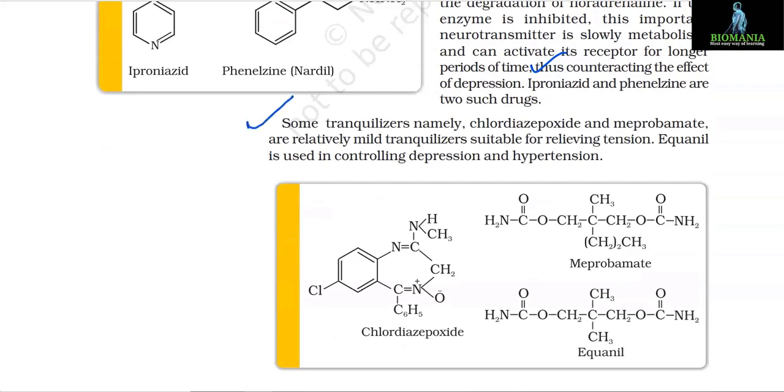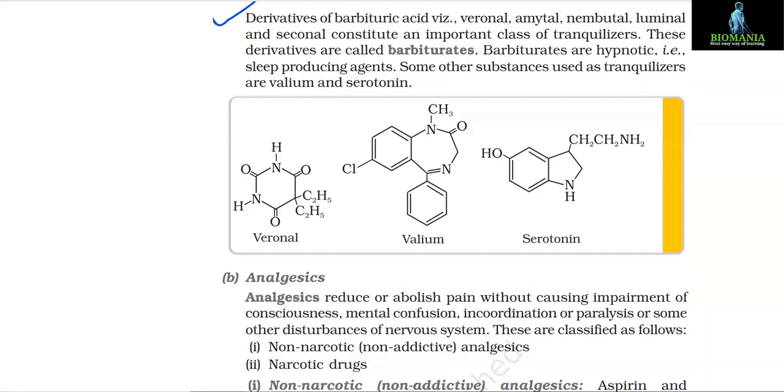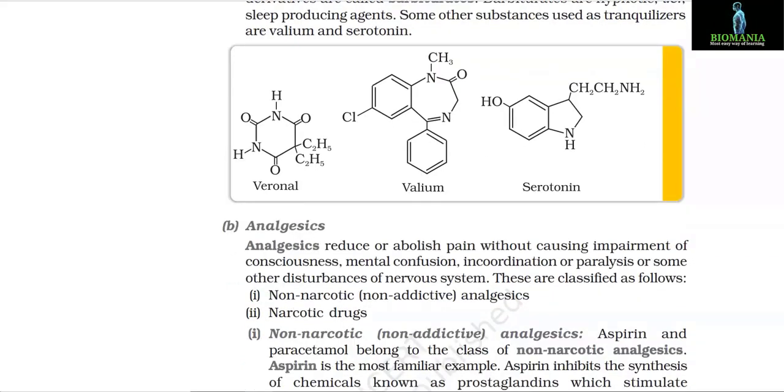Some tranquilizers, namely chlordiazepoxide and meprobamate, are relatively mild tranquilizers suitable for relieving tension. Equanil is used in controlling depression and hypertension. Derivatives of barbituric acid, that is veronal, amytal, nembutal, luminal, and seconal, constitute an important class of tranquilizers. These derivatives are called barbiturates. Barbiturates are hypnotic, that is sleep-producing agents. Some other substances used as tranquilizers are Valium and serotonin.